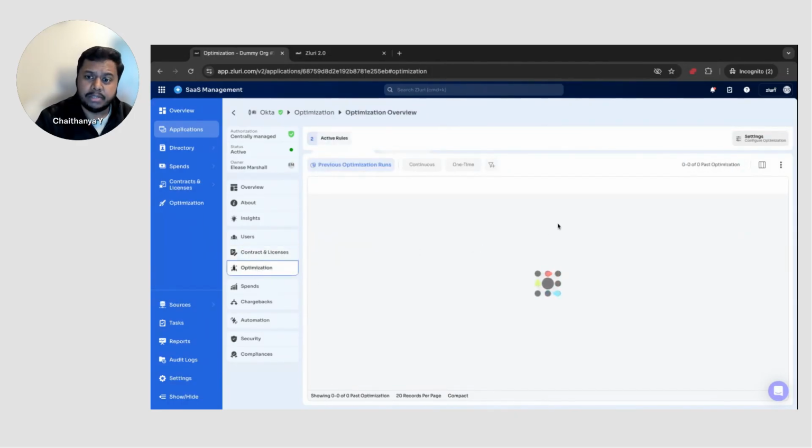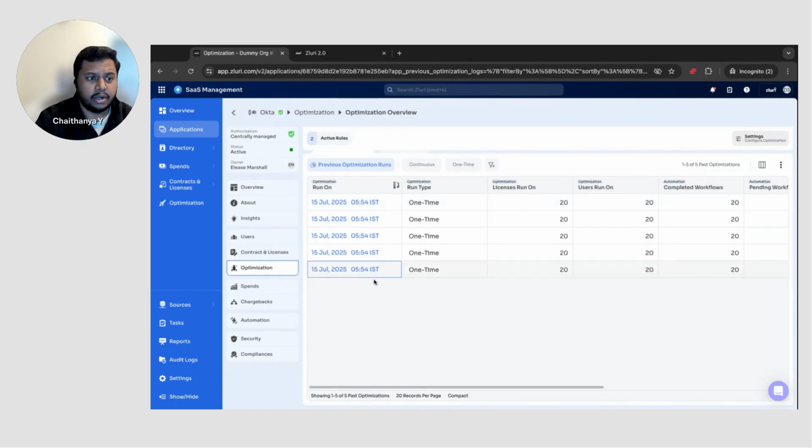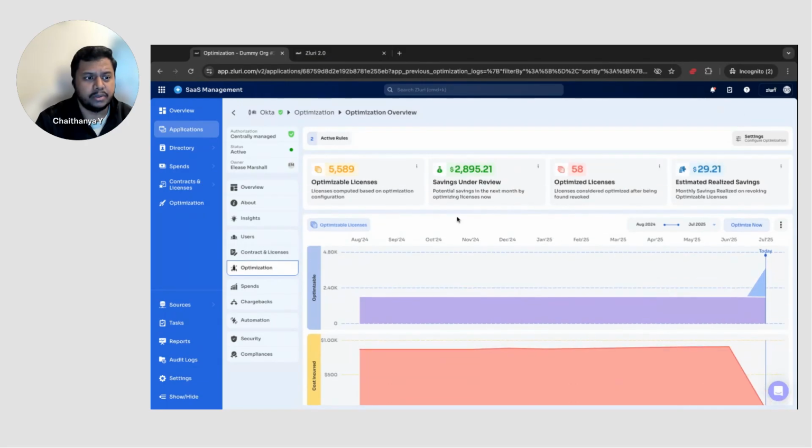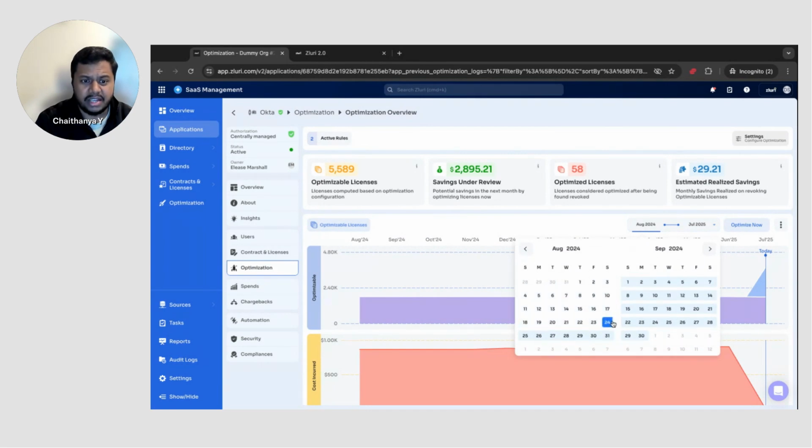We've also redesigned the optimization page so that you can understand what optimization runs you have and how many rules we have set up right now. I can go into each of these sections and understand how many optimizable licenses I currently have, and how that trend is changing day on day or month on month. I can always change the dates itself over there.